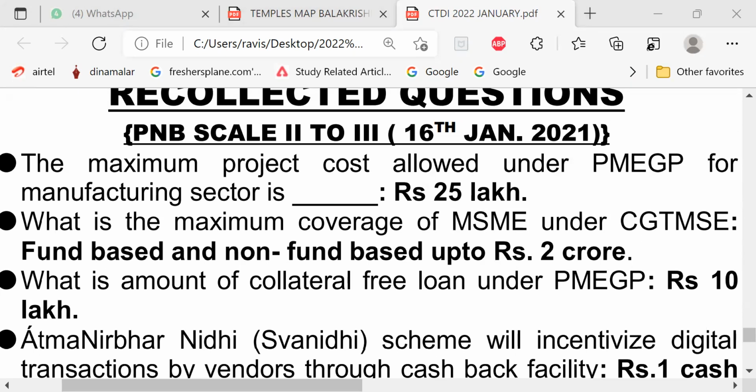PMEGP, Prime Minister Employment Generation Program.